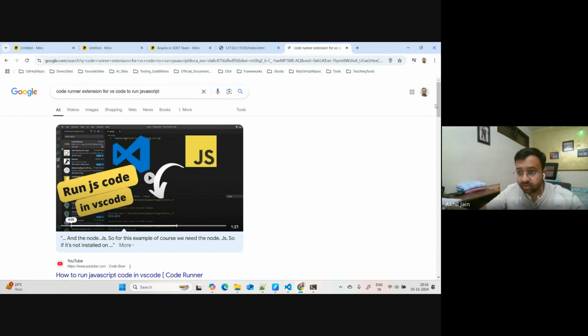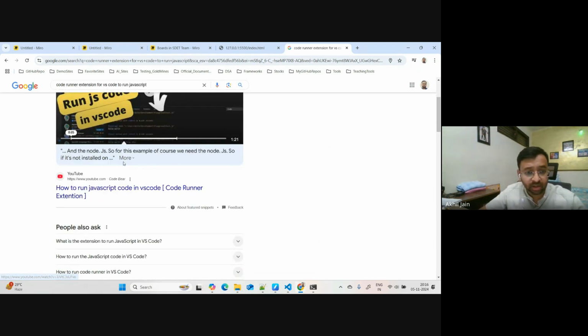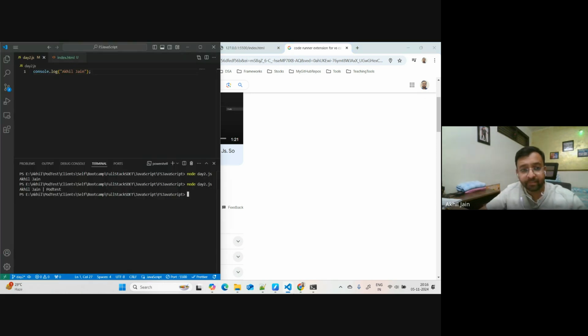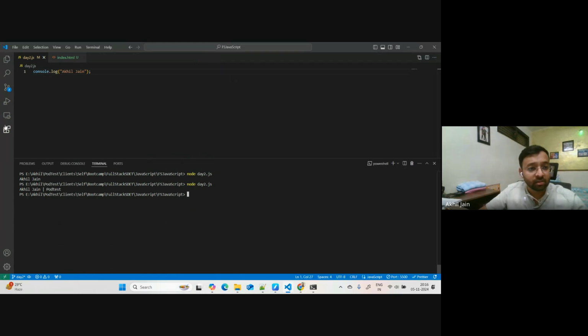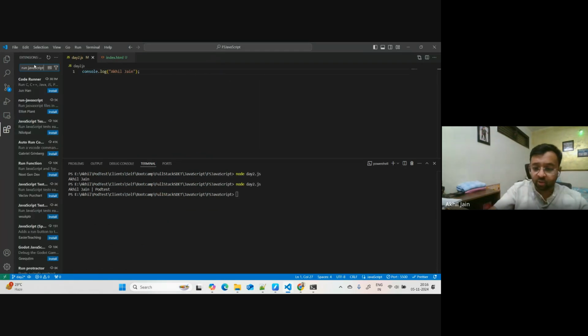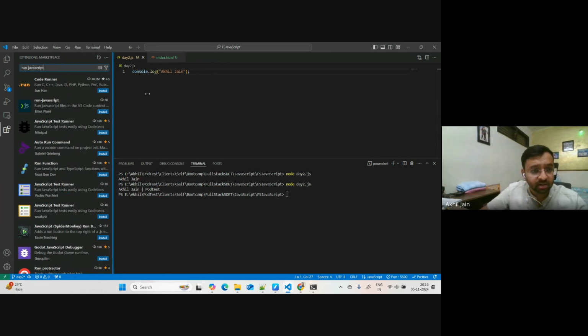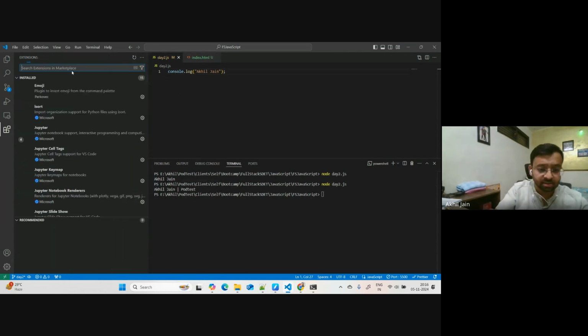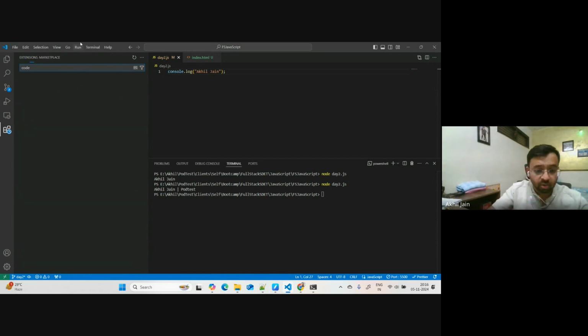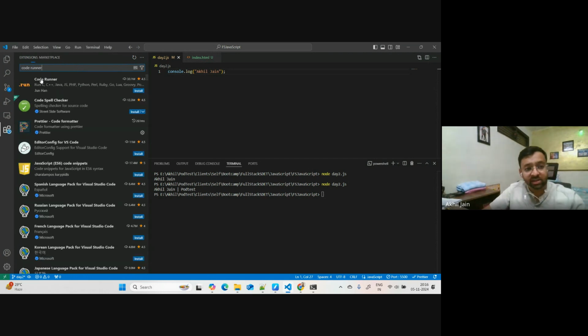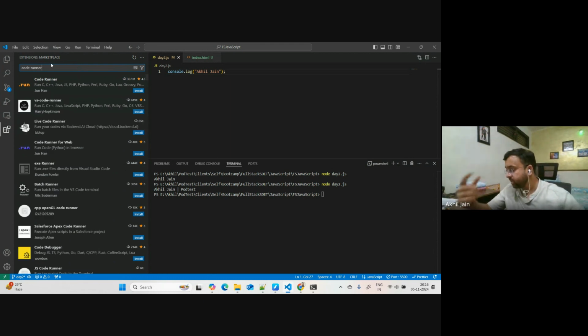How to run JavaScript code in VS Code? No, I don't need to run this. Let me find this here. I will have a look into it after the class, and maybe tomorrow I can explain this. But let me check it myself first. Code Runner. Okay, this is a marketplace. If you want to add some extensions to your VS Code, you have to go to the extensions place and search things there, and you will get to know. I think this is the one.